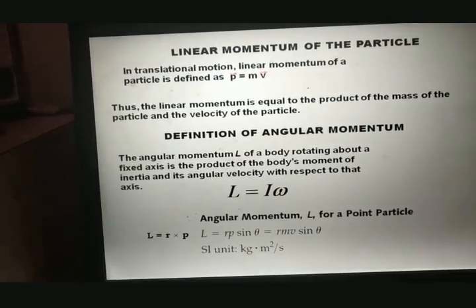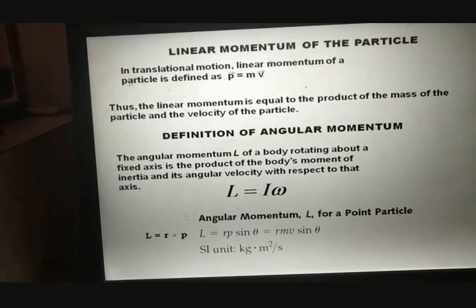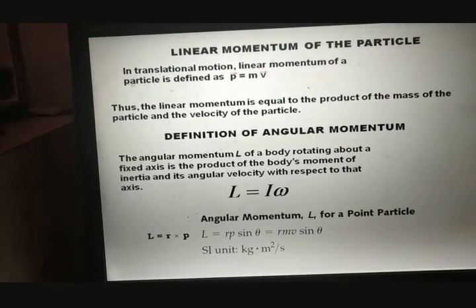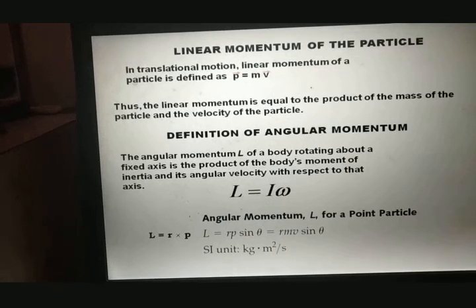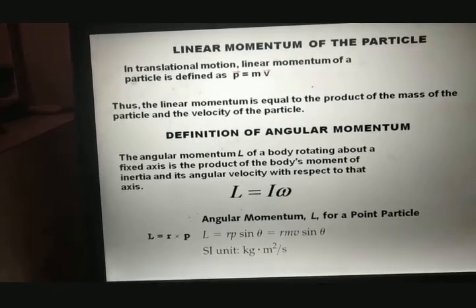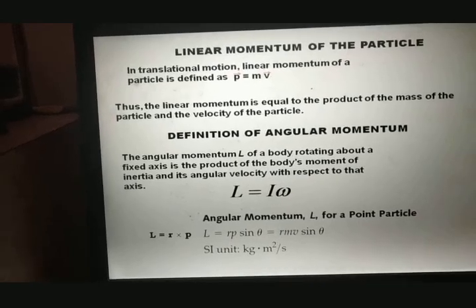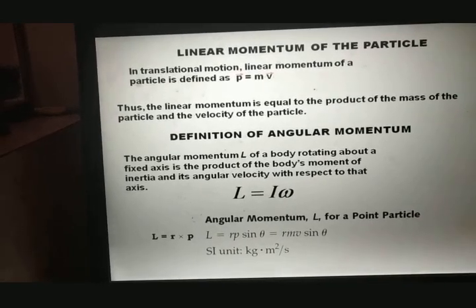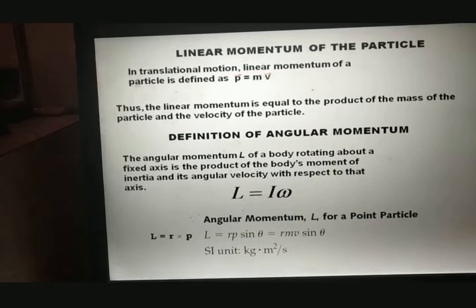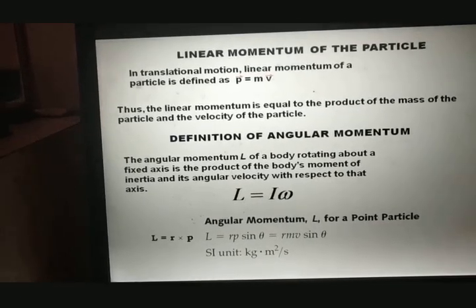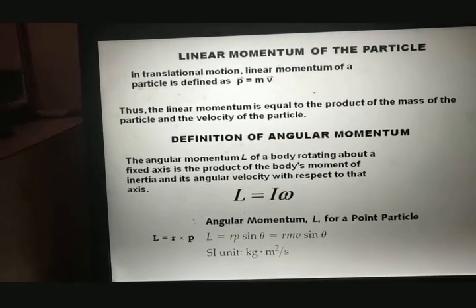When a body is rotating about an axis, torque plays an important role. In this case, torque is providing the energy, or you can say force, for the motion of a rotational object.